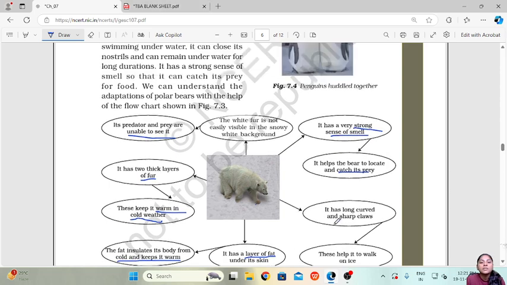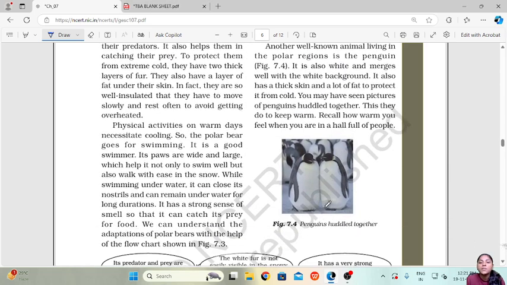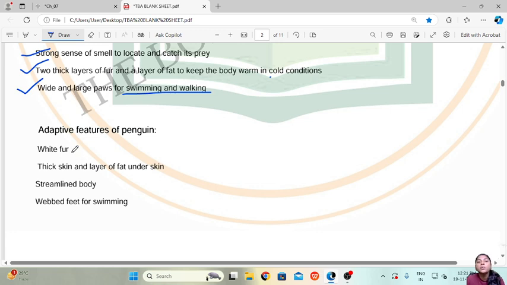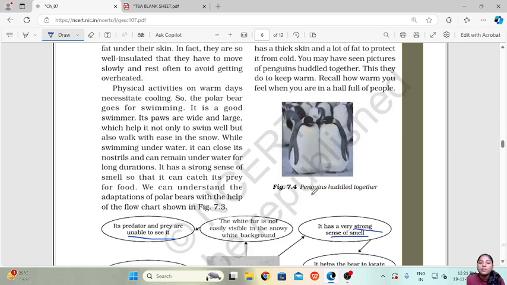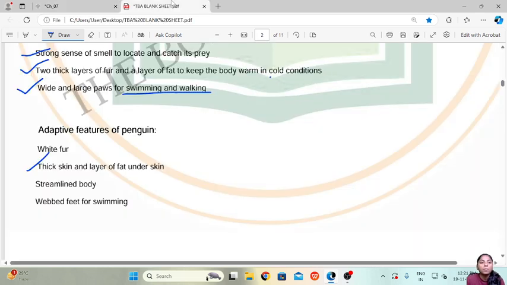Then talking about the adaptive features of a penguin. Again, as we can see in this picture, they also have white fur which helps them to hide from their predators and also helps them while hunting their prey. They also have thick skin and a layer of fat under the skin, which act as insulators and help keep their body warm in the extreme cold climates.